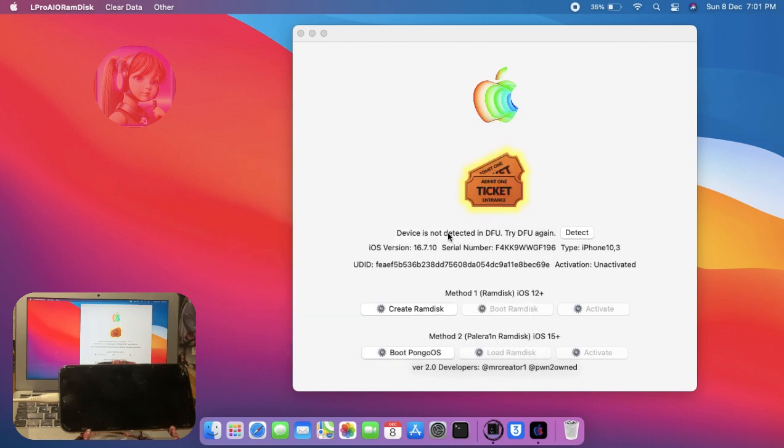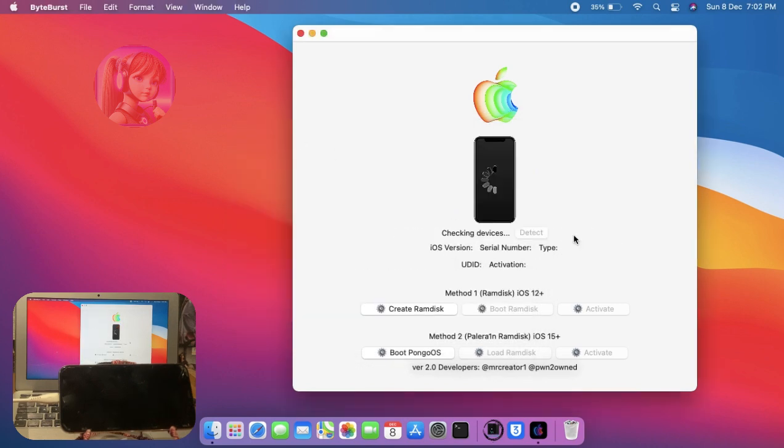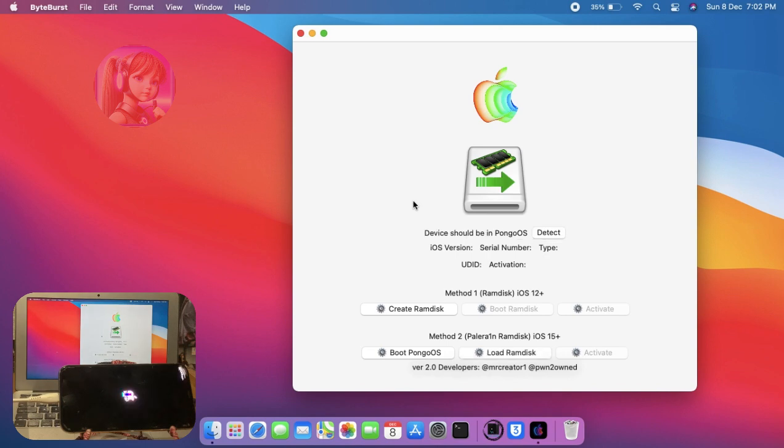Now, close the Pro tool and come back to the ByteBurst Tool. And click on Boot Pongo OS. Click on Validate DFU. Click on Load RAM Disk.